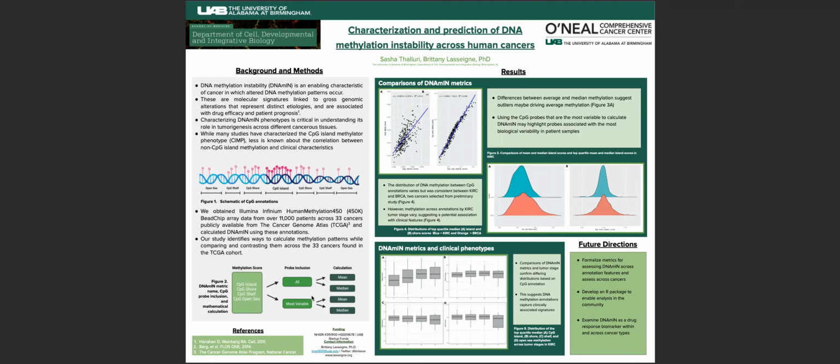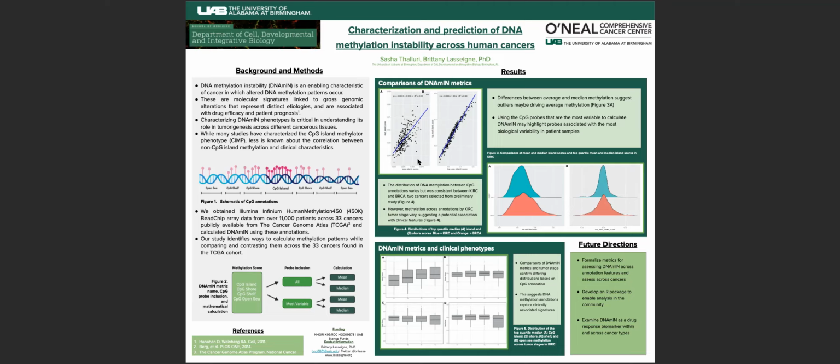And first, we compared DNA methylation instability metrics to one another. Figure 3 has two plots, which show the Spearman's correlation between the average and median DNA methylation in all of the probes and in the probes that are the most variable in CpG islands. Figure 3a, in particular, shows that there are differences between the average and median. This suggests that outliers may be driving average methylation. As such, we continue to study the distributions of DNA methylation using these metrics.